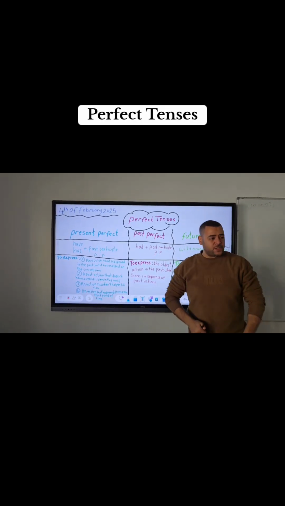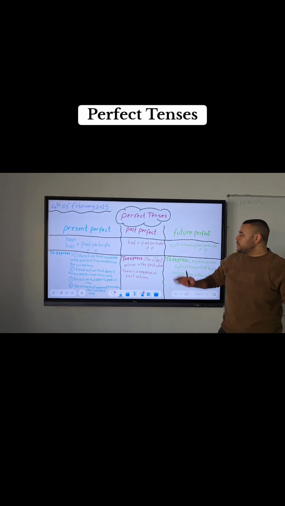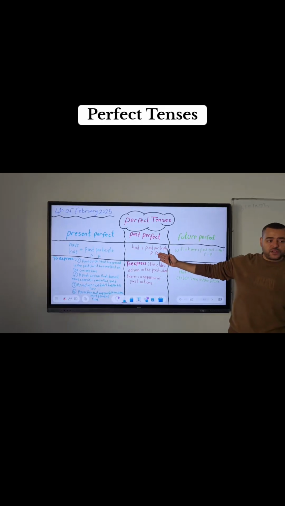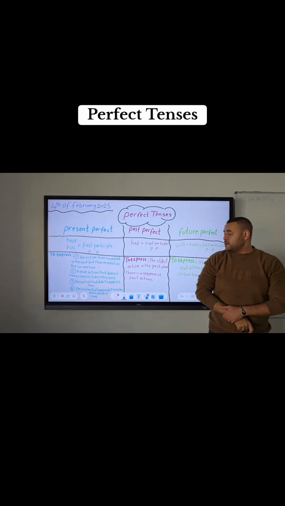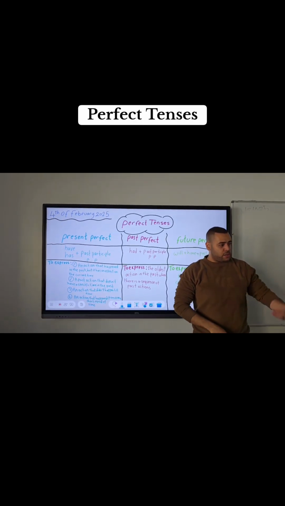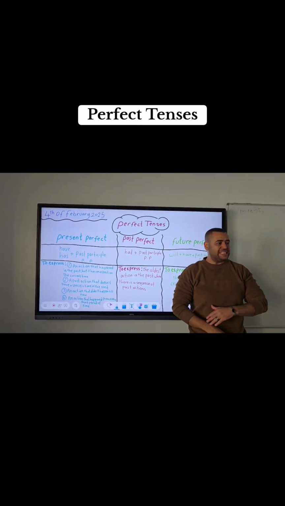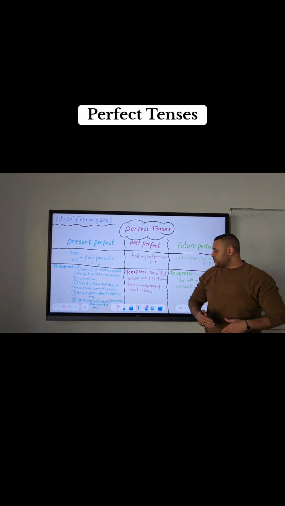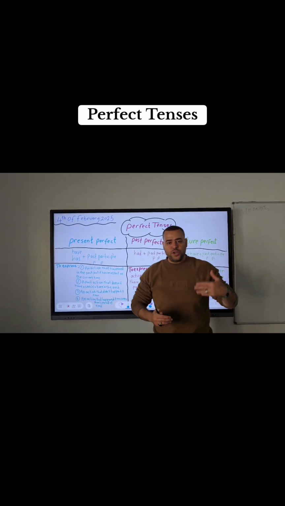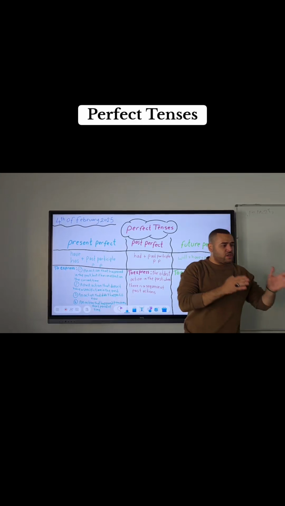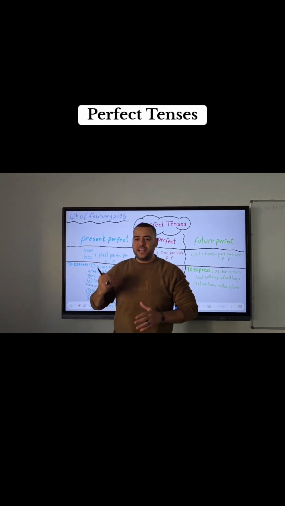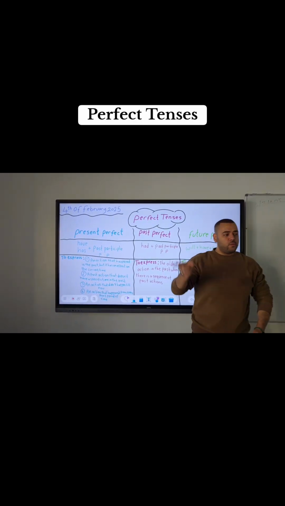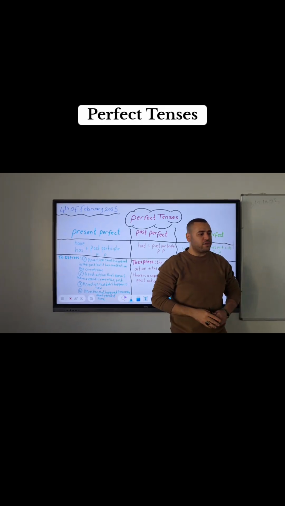Let's go next to the past perfect, which is much easier. The form of the past perfect tense is had and the past participle, the third shape of the verb, like had eaten, had gone. And actually, we use it simply to express the oldest action in the past. When you have a sequence of events that happened in the past, and you'd like to show the first action that happened from all of these actions, we use the past perfect tense to show this.